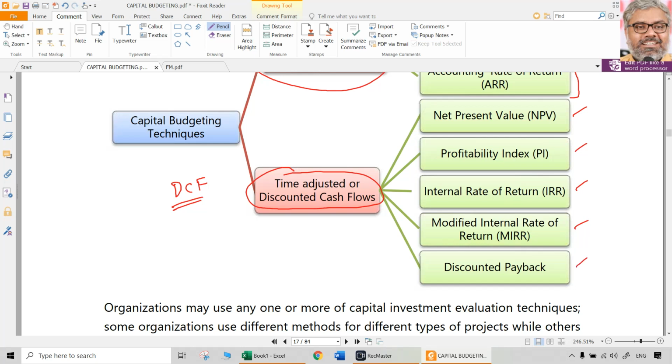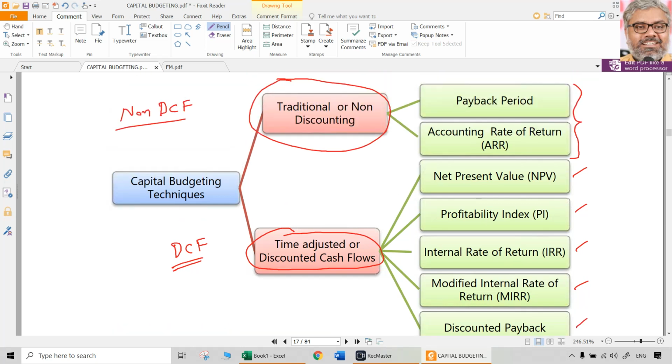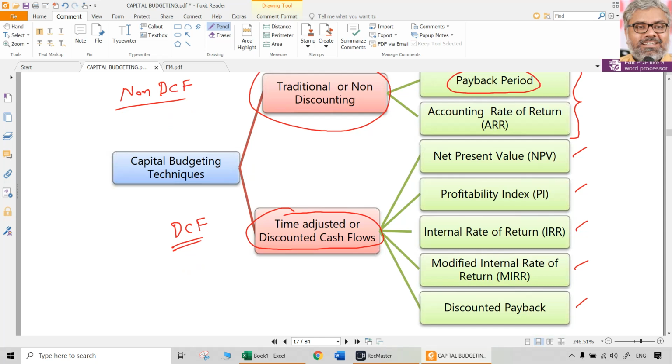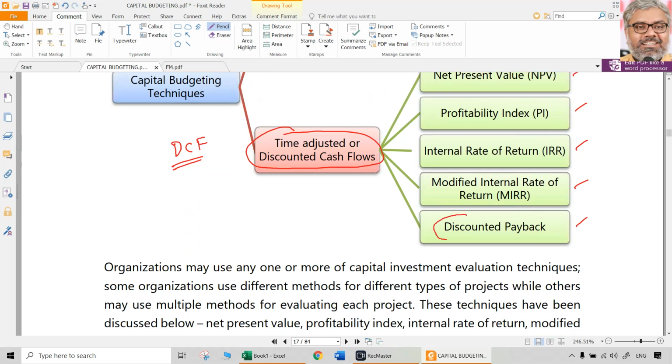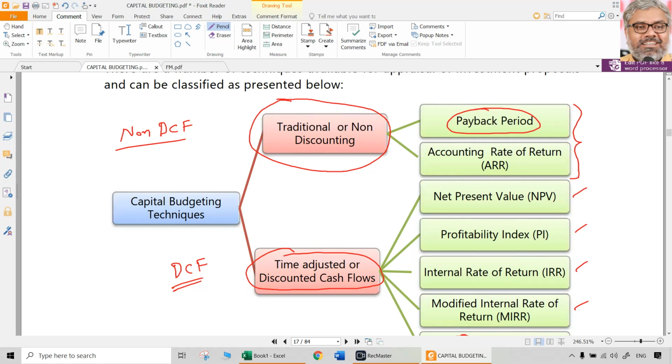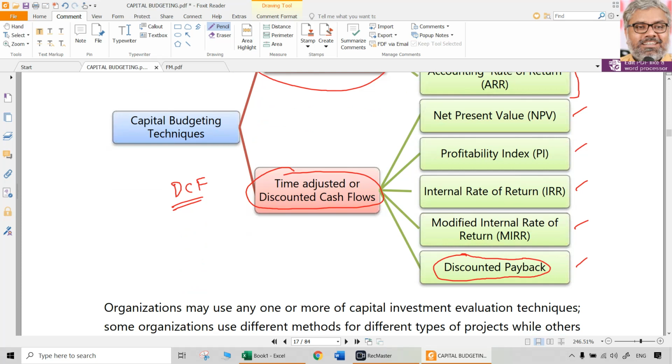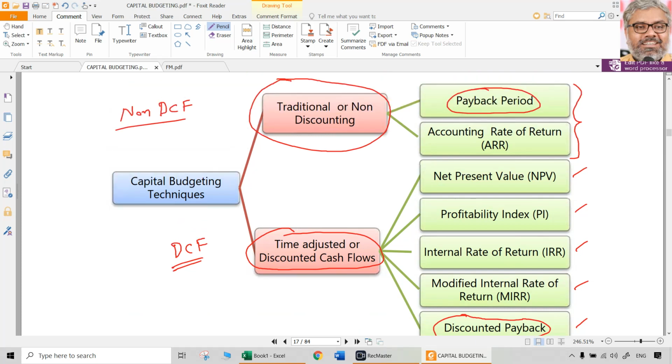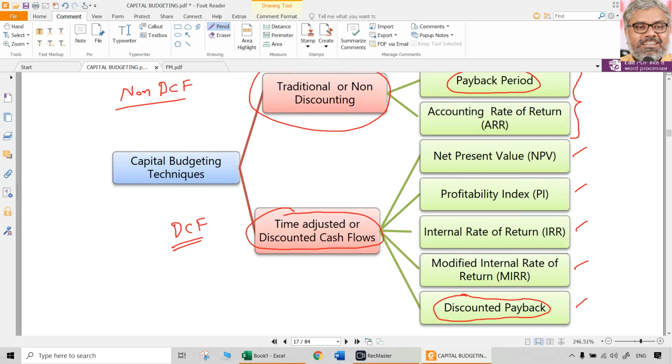Discounted payback period is a little variation to the original non-discounted regular payback period. So payback period and discounted payback period concepts will be the same, but the only difference is that in case of payback period we will take only the normal cash flows, estimated cash flows, not discounting them. In case of discounted payback period we will take discounted cash flows. That is the only difference. But the remaining things of computation, interpretation, selection criteria, all of them are more or less the same for payback period and discounted payback period. We can learn both of them at one shot later.